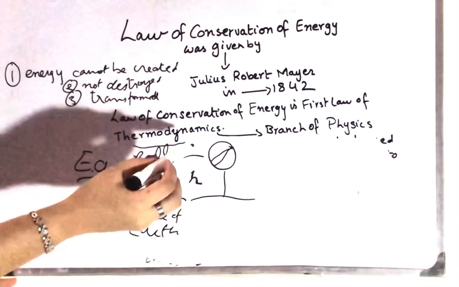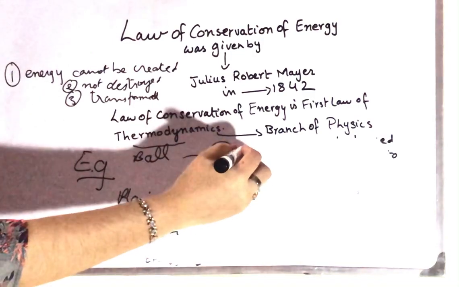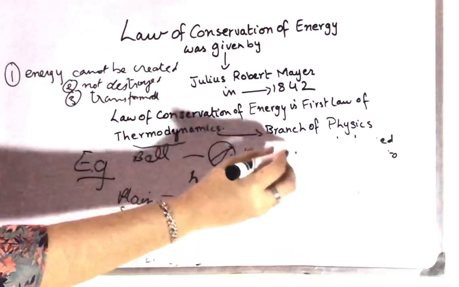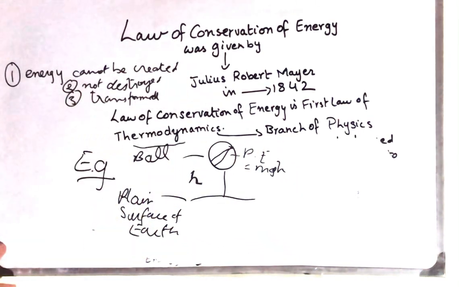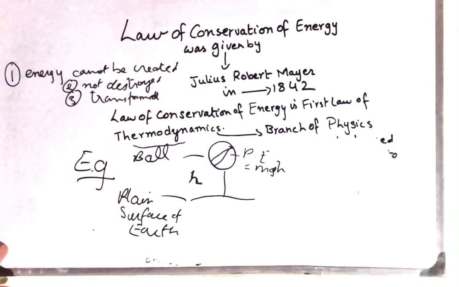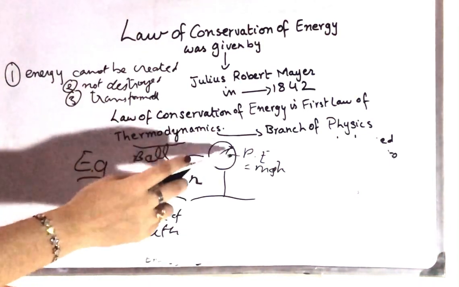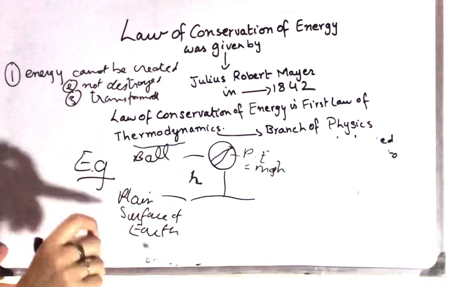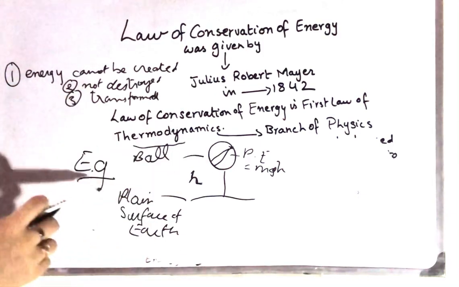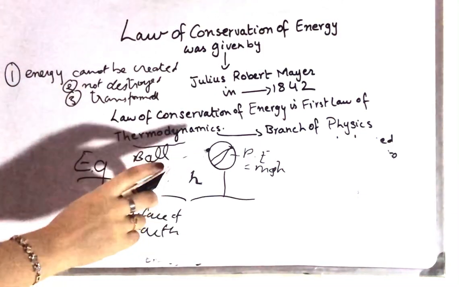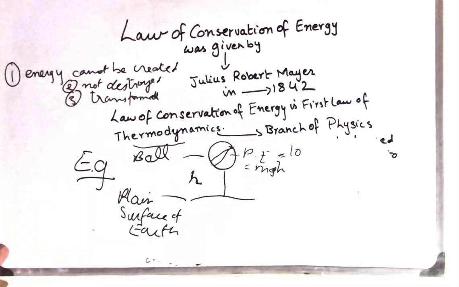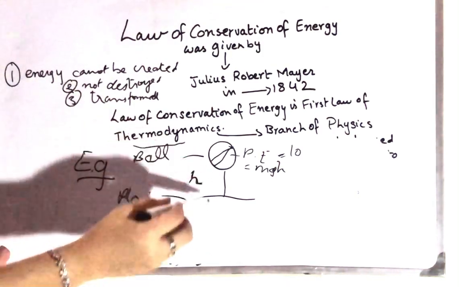Now this ball at a certain position has potential energy, which is equal to mgh. You should know what potential energy is. Potential energy is the energy an object contains due to its position or shape. When this ball is at a certain height and stationary, not moving, just suppose it is in our hands, the potential energy is 10. We are just supposing it. Now after some time this ball will come down.